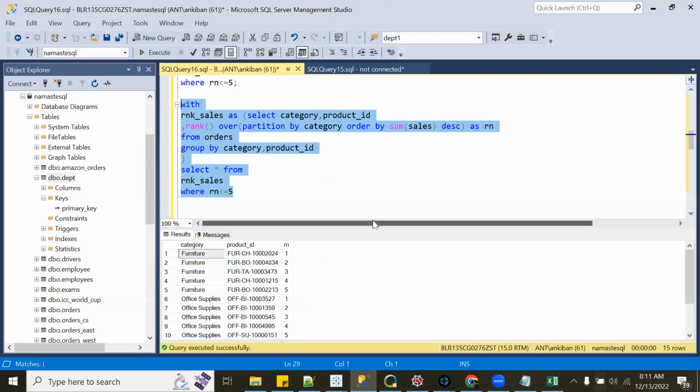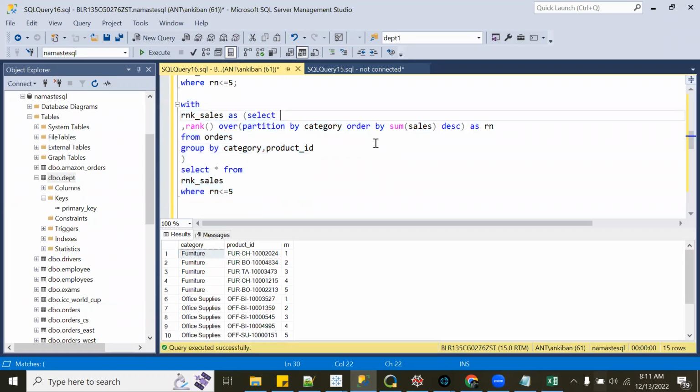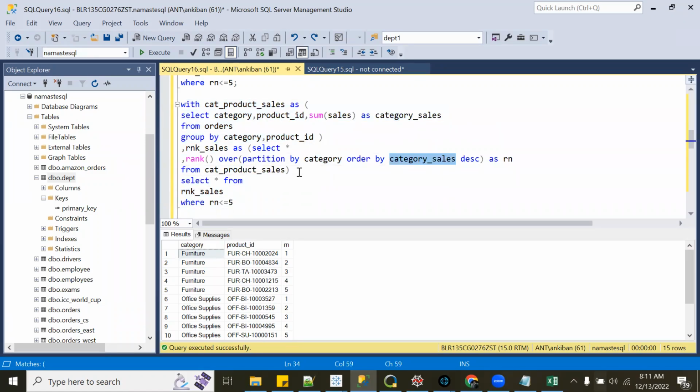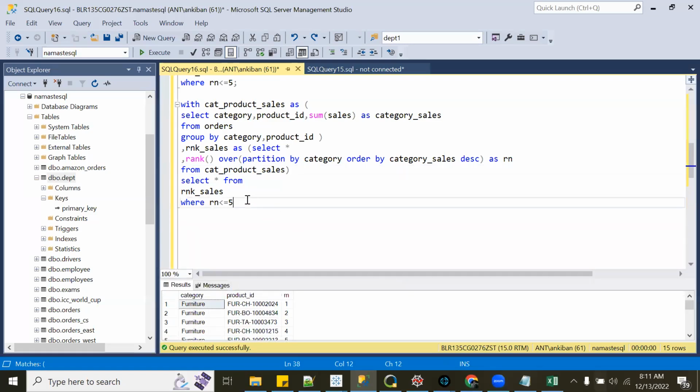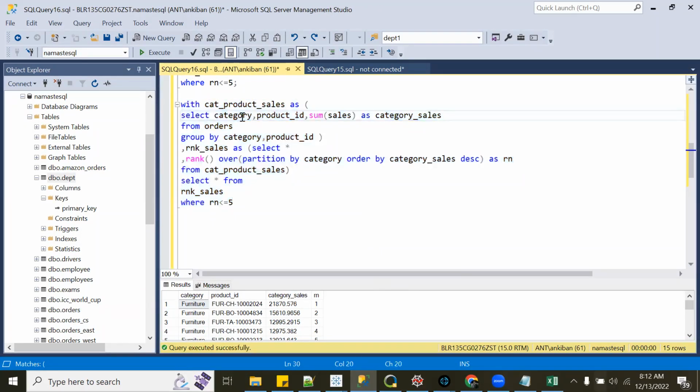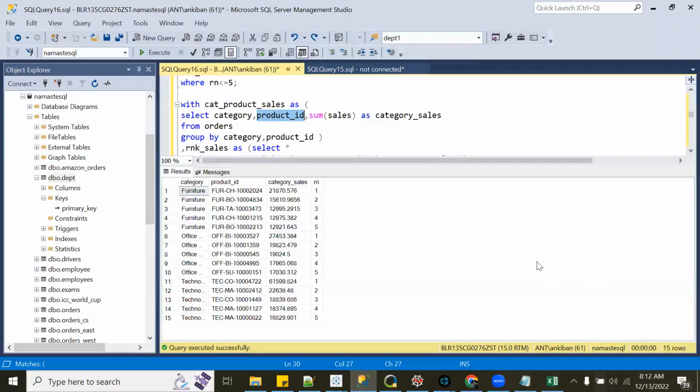But if you think it is confusing, it is absolutely fine. You can go with the previous way, writing two CTEs. It is more structured. Once you are comfortable with these things, later you can write everything in one query. But to start with, you can just write it that way, because it gives you a step-by-step approach that first you are aggregating on category and product ID, and then you are getting a rank on it. So absolutely fine if you write a query like this.